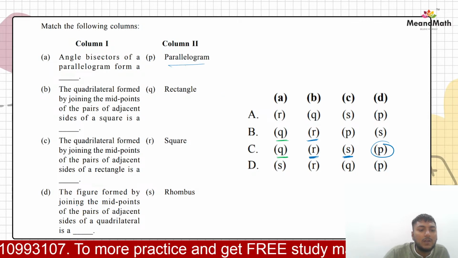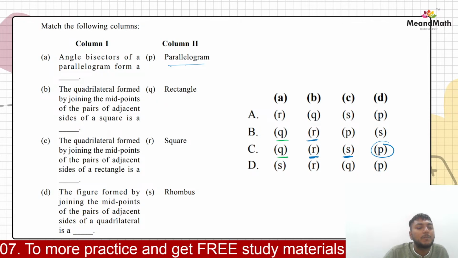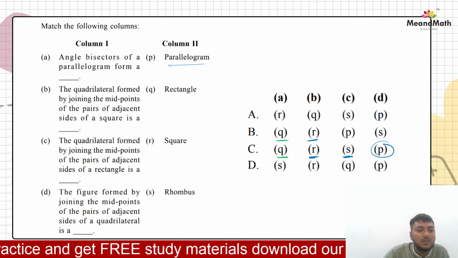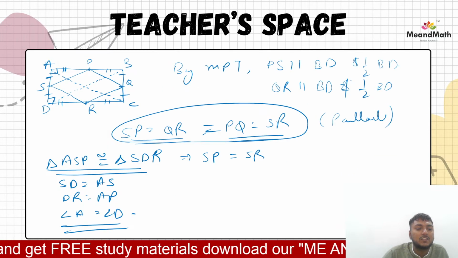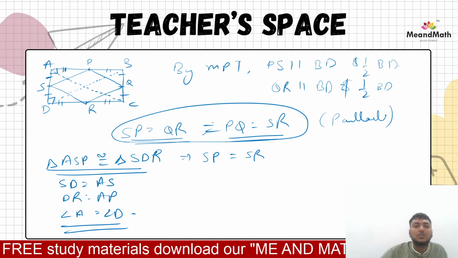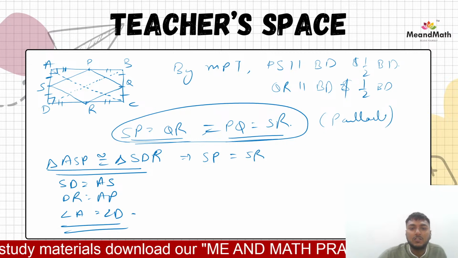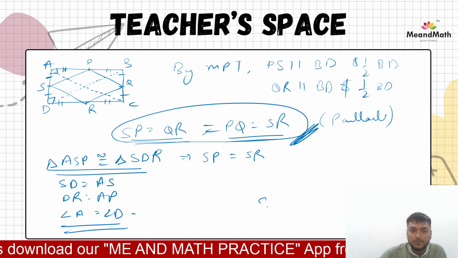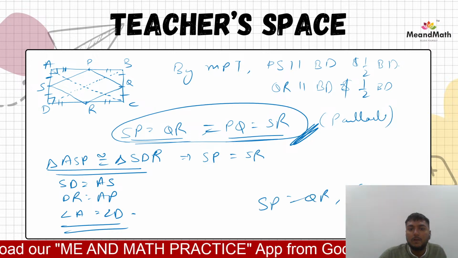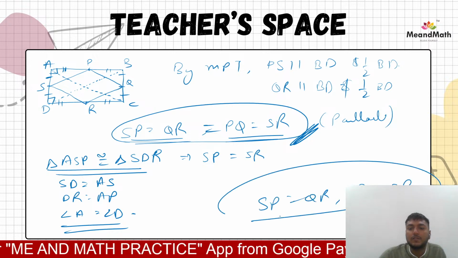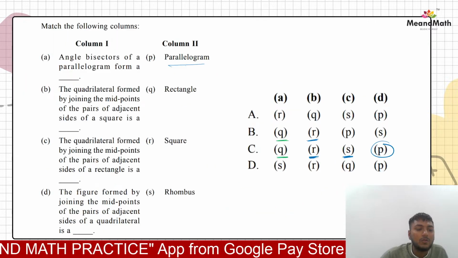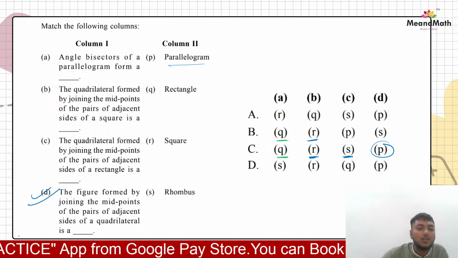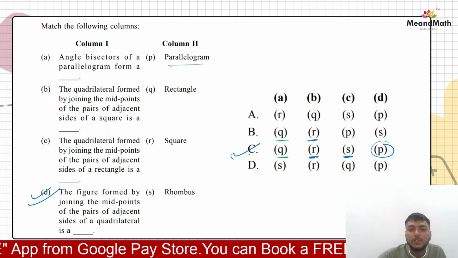What is a parallelogram? Line joining the midpoints of the pairs of adjacent sides of a quadrilateral. Joining the midpoints of adjacent sides, right? So simply opposite sides would be parallel as of now. So up to this process, SP is equal to QR and PQ is equal to SR. That's it. We will have to know this in the last option, right? So that is why it would be a parallelogram. So we have C option as correct.